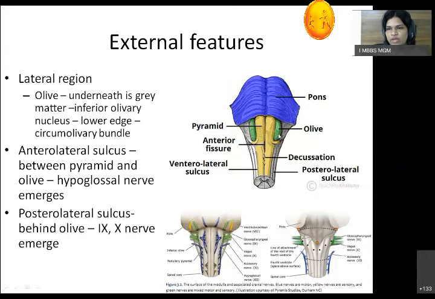Then, after the olive, we see one more sulcus, called the posterolateral sulcus, which is just behind the olive. Again, from this sulcus, two nerves come out. One is the glossopharyngeal nerve, which is a mixed nerve. Also, the vagus nerve comes from this posterolateral sulcus. So this was the lateral region. In the lateral region, we saw the olive, the anterolateral sulcus, then the posterolateral sulcus. These are the external features of the medulla on the anterior or ventral surface.